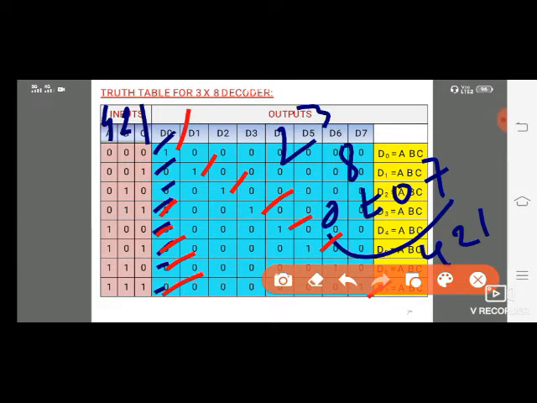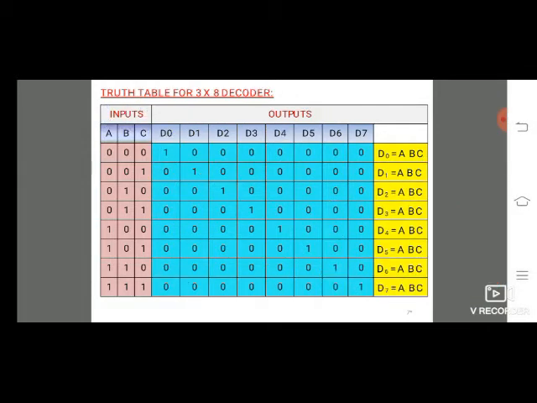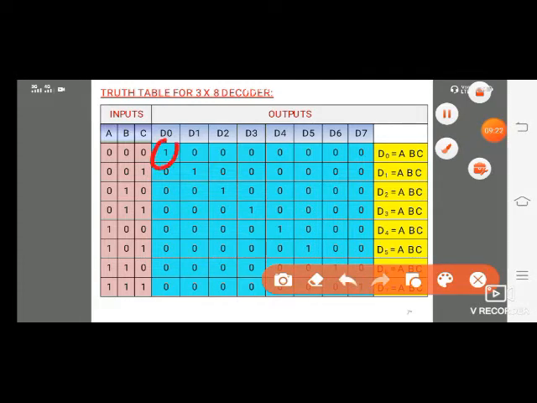Based on the truth table we are writing the equations. Equation first, we have observed here we are getting 1. So based on that, D0 equals, in SOP form 0 indicates the bar, and 1 indicates there is no bar on the letter. So here 000, that is the value of A, the value of B, the value of C. So based on that condition, A bar B bar C bar is the first one. Next one, D1 equals A bar B bar C.